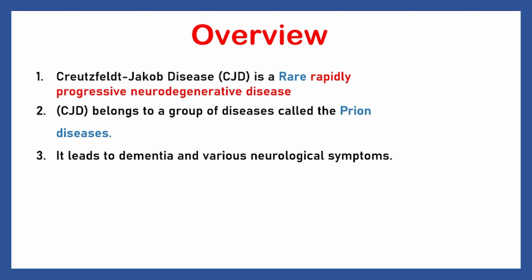Hi, today we'll be talking about Creutzfeldt-Jakob disease, or for short, CJD. CJD is a rare, rapidly progressive, which means it gets worse over time, neurodegenerative disease affecting the nervous system. CJD belongs to a group of diseases called the prion diseases. This group of diseases is caused by a protein found in the neuron, which is called the prion protein. CJD leads to dementia and various neurological symptoms.